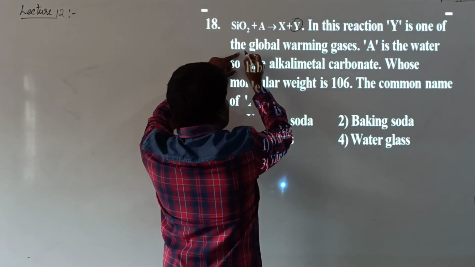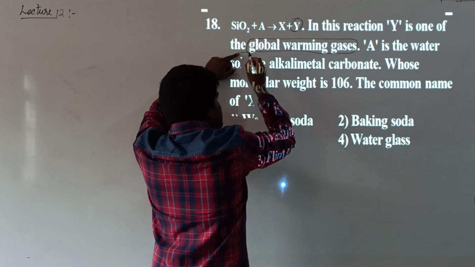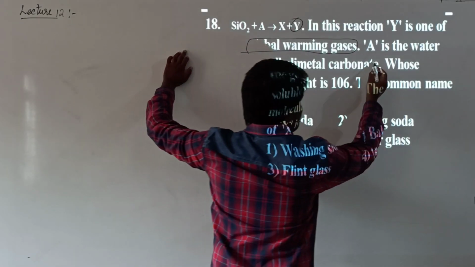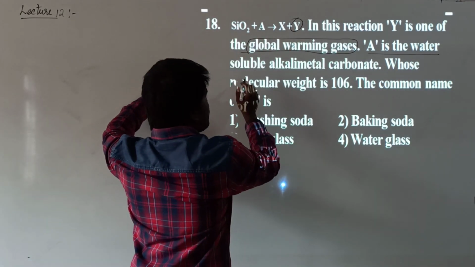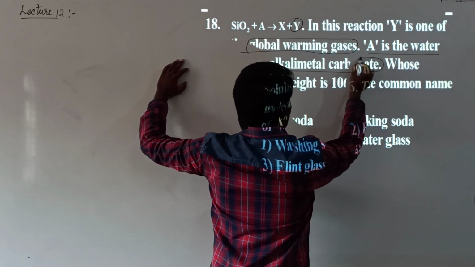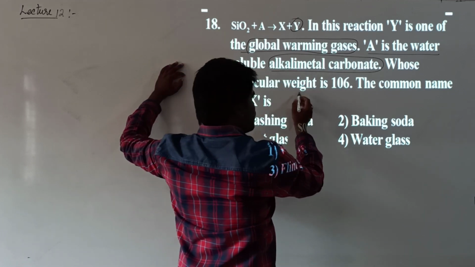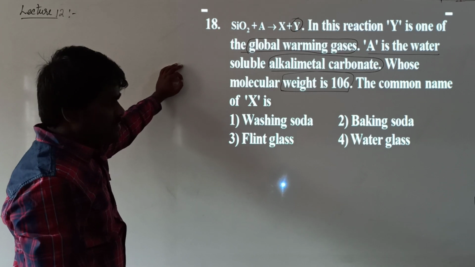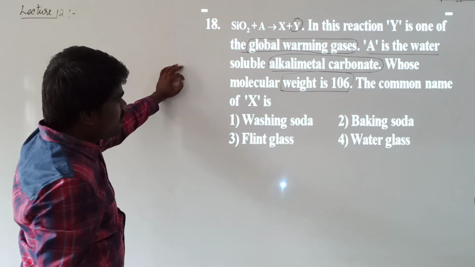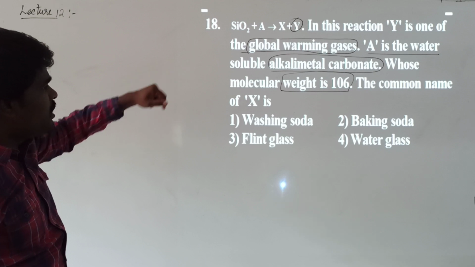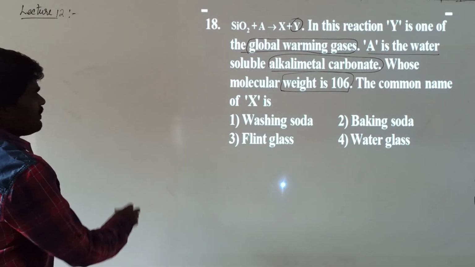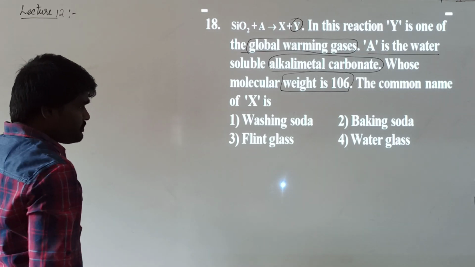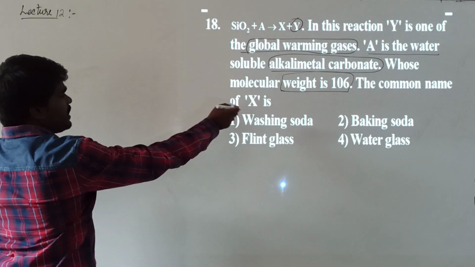Why has he given the clue? Y is a global warming gas. First of all, it is a gas. Second clue he has given is that A is a water soluble alkali metal carbonate. He has also given one other clue, that its molecular weight is 106. The common name of X is. By using these clues, first of all you need to identify what A is. A has to be a water soluble alkali metal carbonate, so he has given the 106.